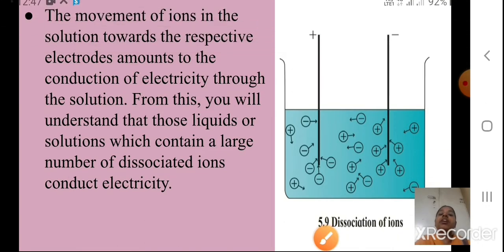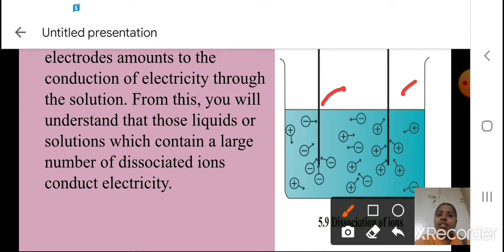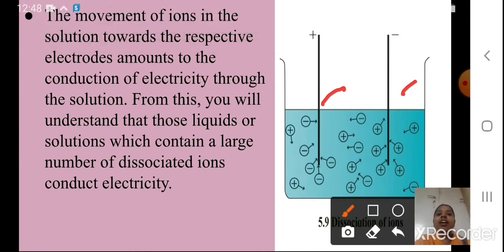The next point: the movement of the ions in the solution towards the respective electrodes amounts to the conduction of electricity through the solution. How many of the ions are moving to the electrodes will decide the amount of conduction of electricity through that solution.